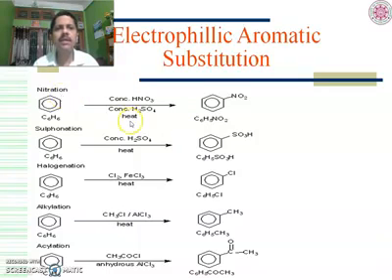First of all, nitration. The reagent used for nitration is a mixture of concentrated nitric acid and concentrated sulfuric acid. Since it is electrophilic aromatic substitution, one of the H plus will be substituted by NO2 plus. The electrophile here is NO2 plus, that is the nitronium ion. That's why the reaction is called nitration. In the next reaction, the name is sulfonation. The reagent is concentrated sulfuric acid. Since the electrophile involved in this substitution to replace the H plus is SO3, it is known as the sulfonation reaction.